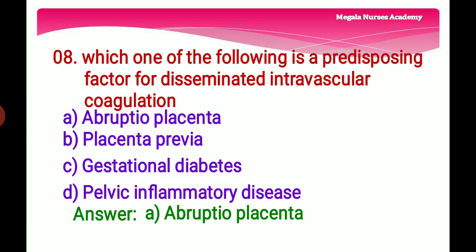And option C is gestational diabetes. It's a form of high blood sugar affecting the pregnant woman. And option D is pelvic inflammatory disease. That is PID or a pelvic infection.